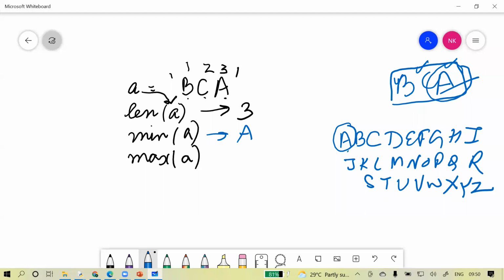Maximum means if you move in this line, the one which is away from A, that is the maximum. Now B is close, C is the last coming in the line. It means it is the maximum. I hope that this is clear now.